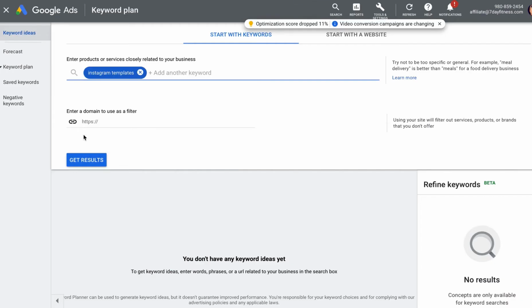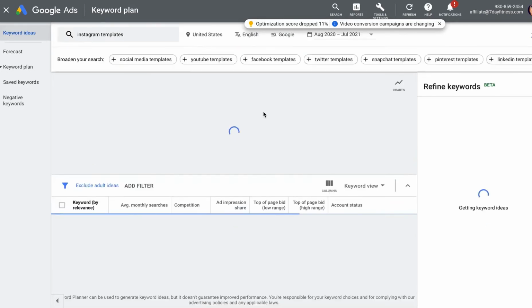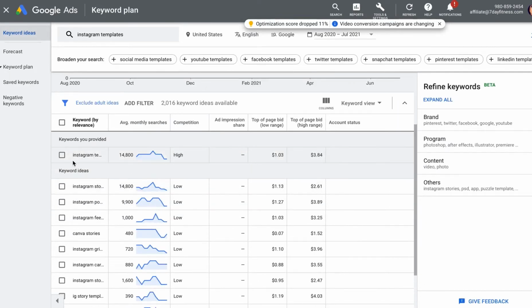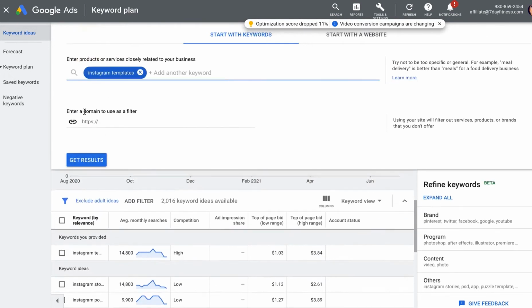So I'm going to type in Instagram templates and click get results. As you can see, there are 14,000 searches per month, that's the estimate. So 14,000 people are already searching for Instagram templates, and you can do all types of templates. It can be Facebook templates too. Look at this.